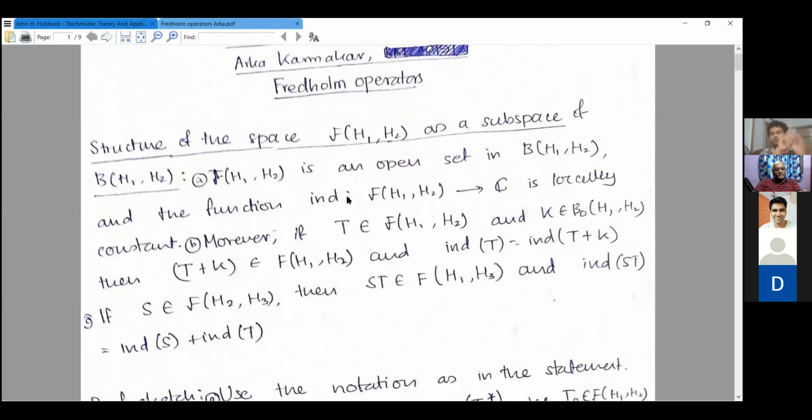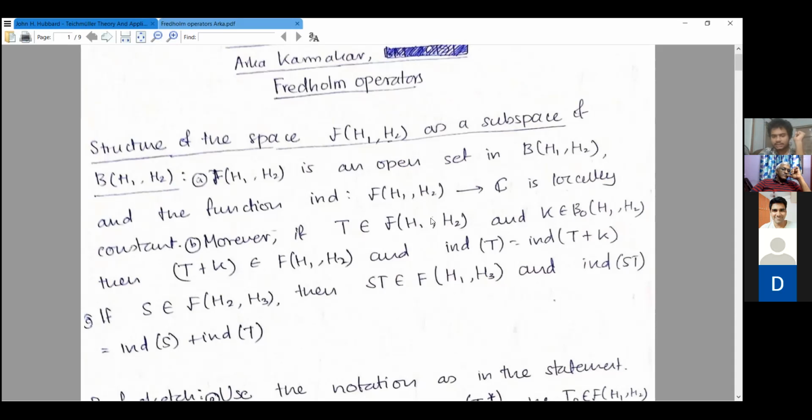Okay, so the first statement: F(H1, H2) is an open set in B(H1, H2), and the index function, which is the dimension of the kernel of T minus the dimension of the kernel of T star, is a locally constant function. This means that if you fix an operator T, you can find a delta such that whenever the norm of T naught minus T is less than delta, T naught is also Fredholm, and the index of T naught is the same as the index of T.